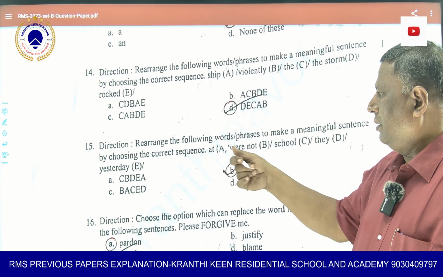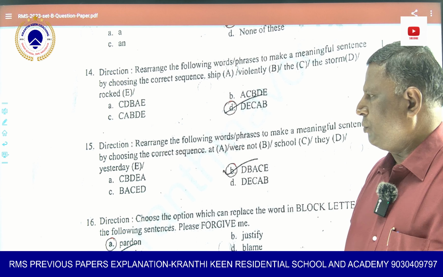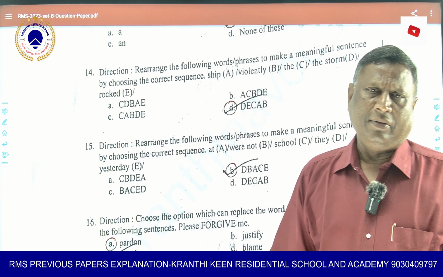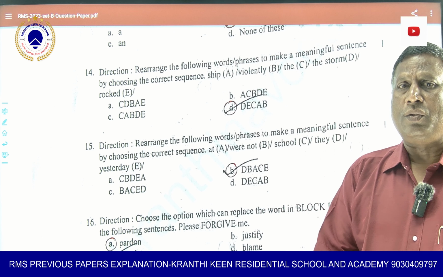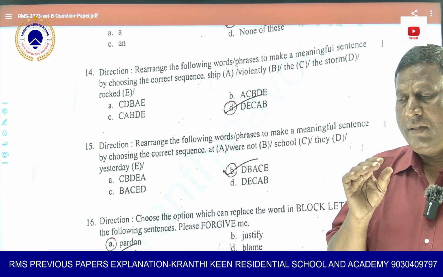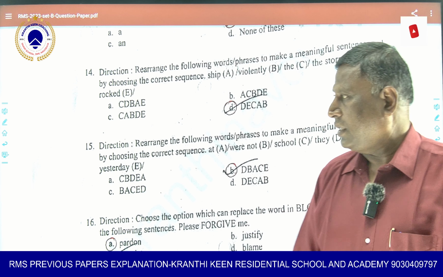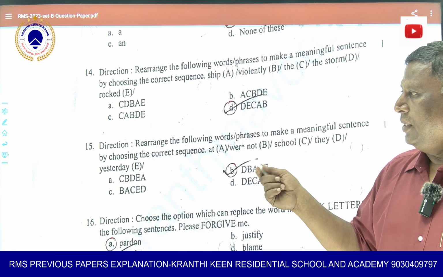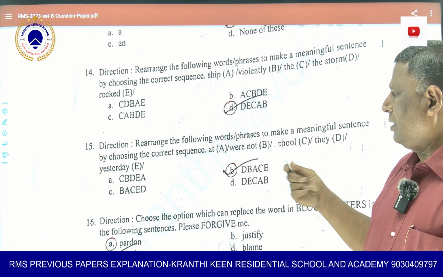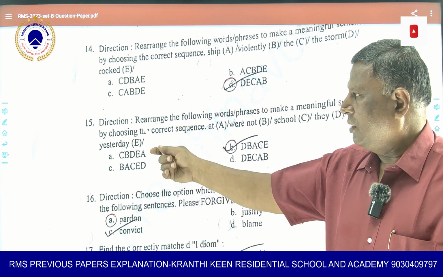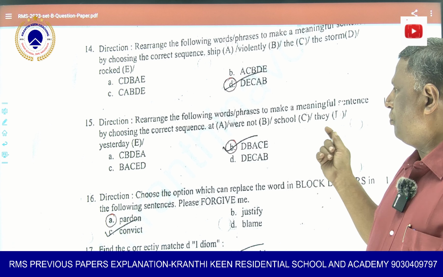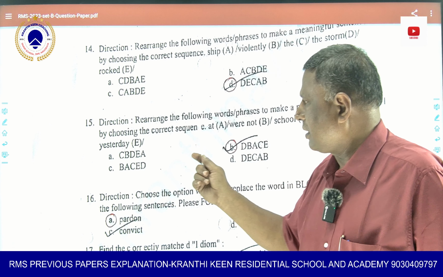Then again, direction is given. So in many of the questions, if you observe, directions are given. Why do they give direction? So that the student always reads the full sentence. Supposing he gives the opposite, then it is of no use. Rearrange the following words, phrases to make a meaningful sentence by choosing the correct sequence.